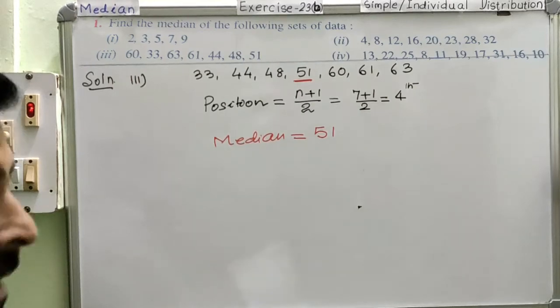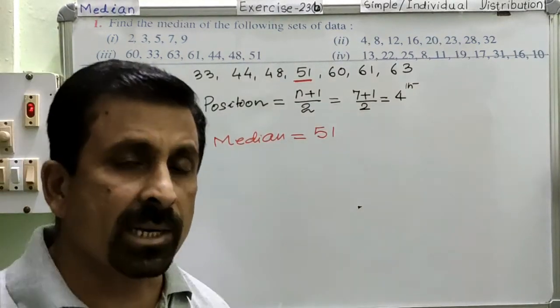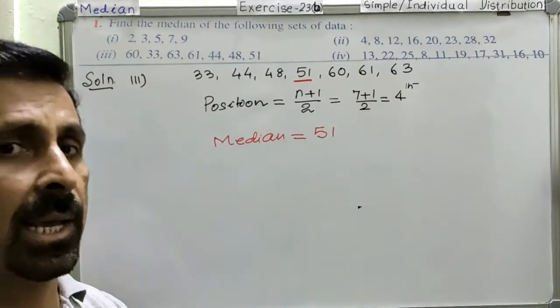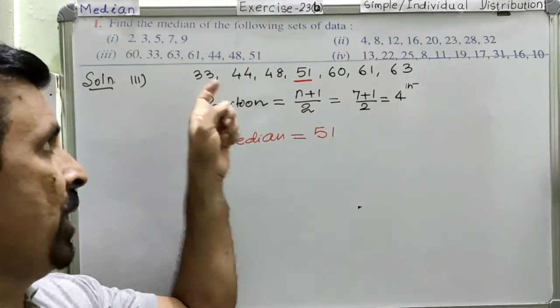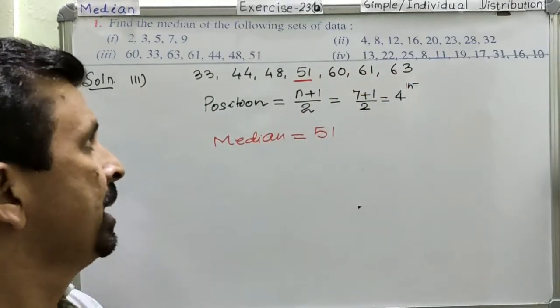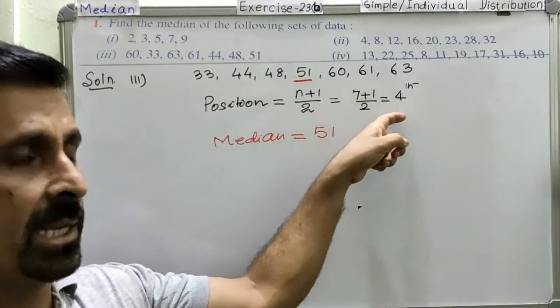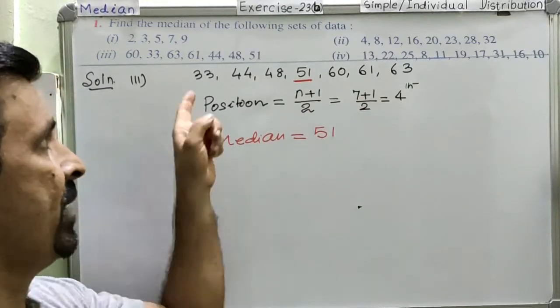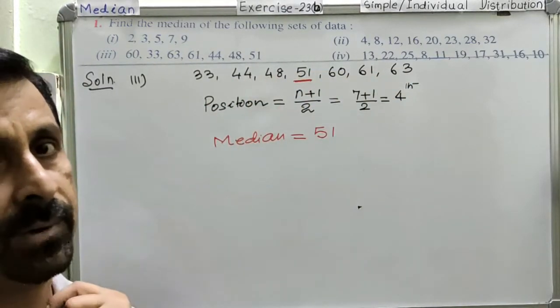Hope I could make it clear. So what are the 3 things we have done for finding the median? This is the simple distribution. Clear? So the first thing that we have done is we have arranged the data in ascending order. Second thing, we have calculated the position. For calculating the position, it's very important for us to know whether we have an odd number of data or an even number of data.